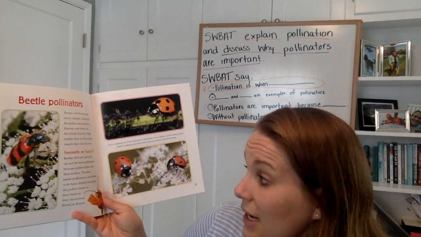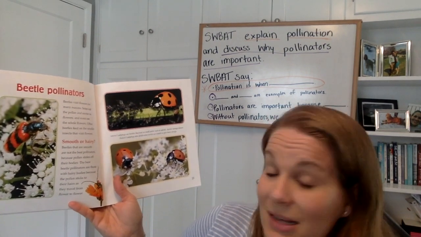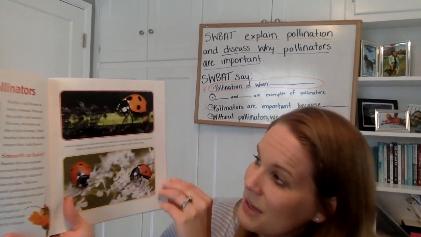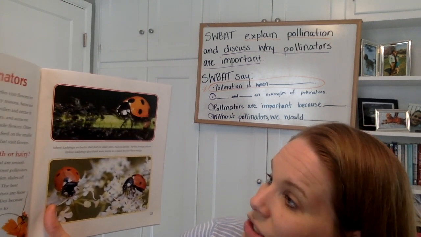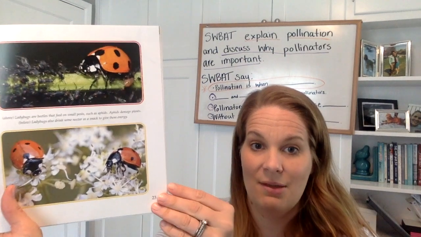The best beetle pollinators are those with hairy bodies because the pollen sticks to their hairs as they travel from flower to flower. Ladybugs are beetles that feed on small pests such as aphids. Aphids damage the plants. Ladybugs also drink some nectar as a snack to give them energy.